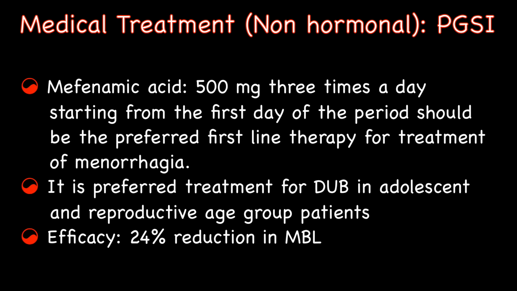As per RCOG 2002 guidelines, mefenamic acid, a prostaglandin synthetase inhibitor, 500 mg 3 times a day starting from the first day of the period should be the preferred first-line therapy for treatment of AUB. The treatment is especially effective in reducing blood loss in women who ovulate. It produces a reduction of menstrual blood loss by around 24%.